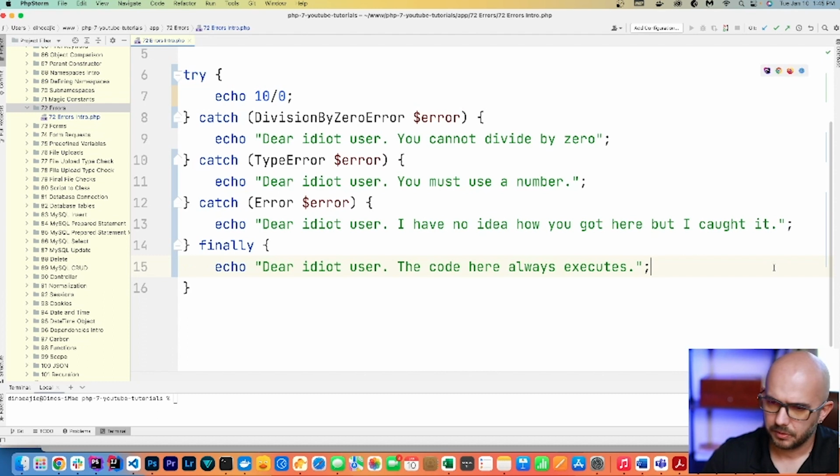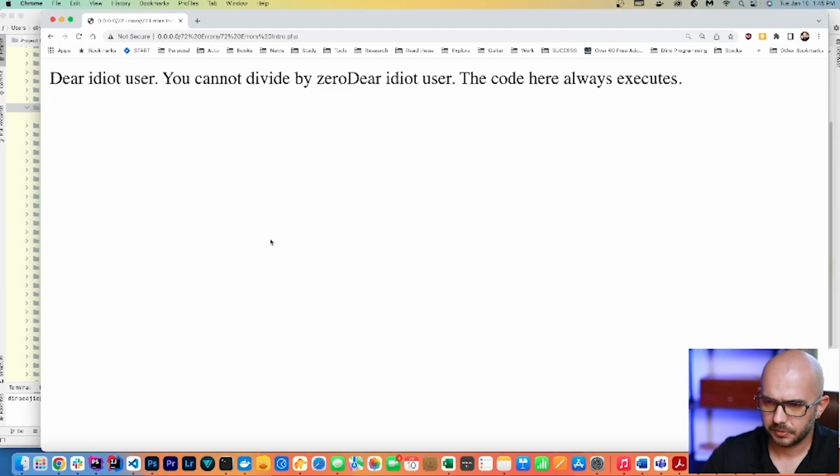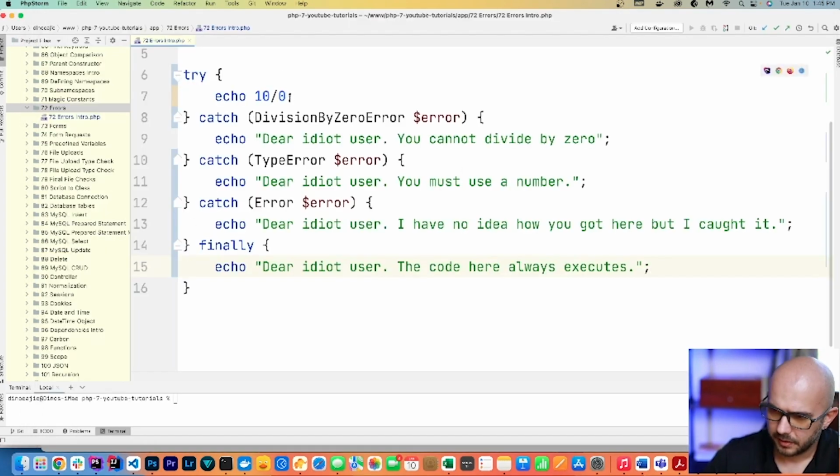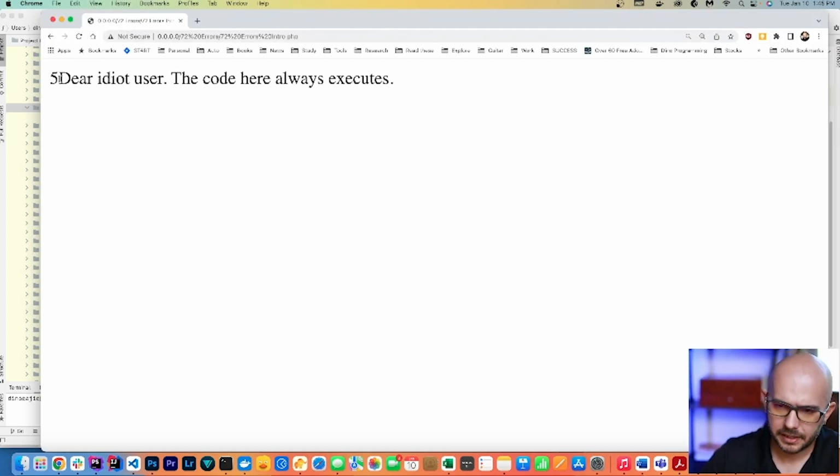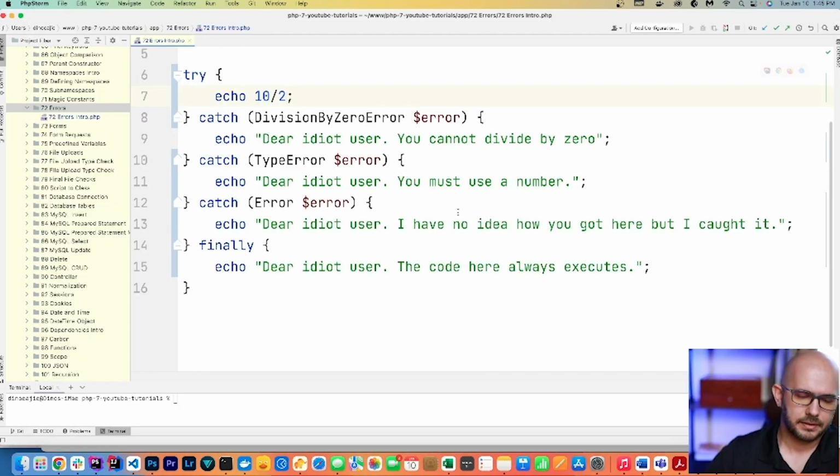So now, what do you think happens if we run this code? It says, "Dear idiot user, you cannot divide by 0," and then it says, "Dear idiot user, the code here always executes." If we change this to something more normal, we get 5, followed by "Dear idiot user, the code here always executes." So I think we've gone as deep into errors as I'd like to go in this video.